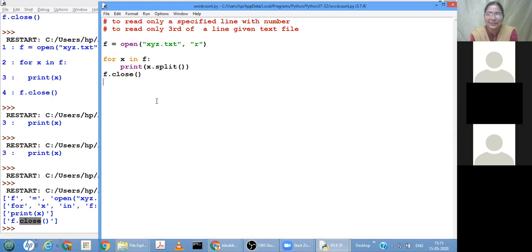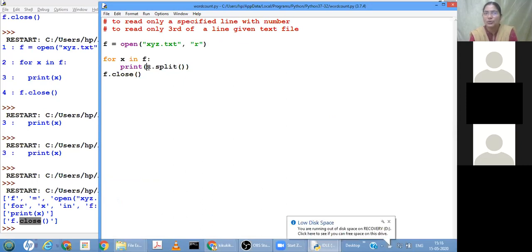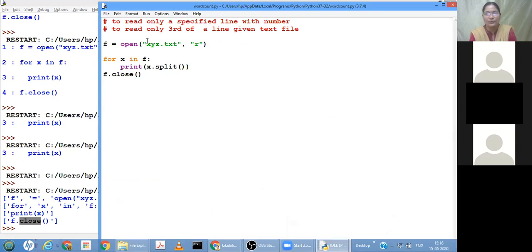Hello, are you all there? Kumari, understood? Tarak Ram? Yes ma'am. Got it. Akash, understood? What does split do? On x we applied split, so when we apply split on that x, the entire line is split into words. That is a list of words.